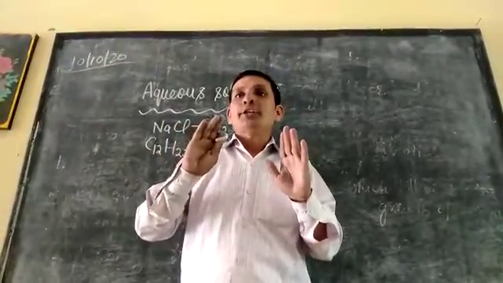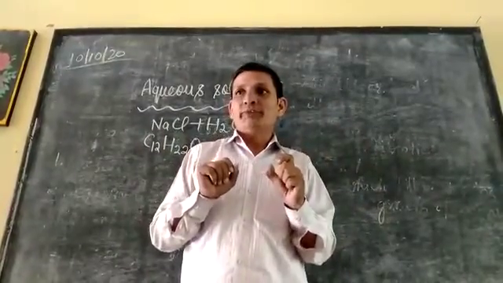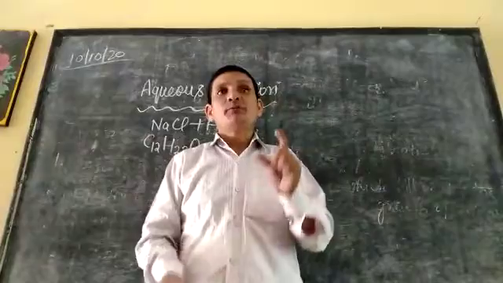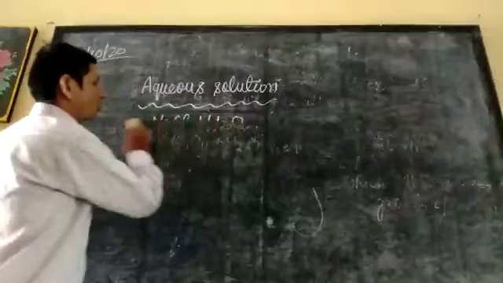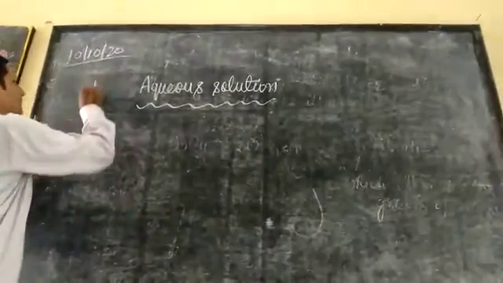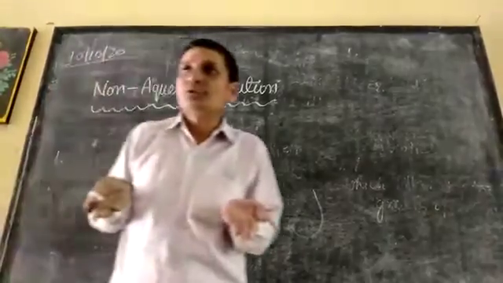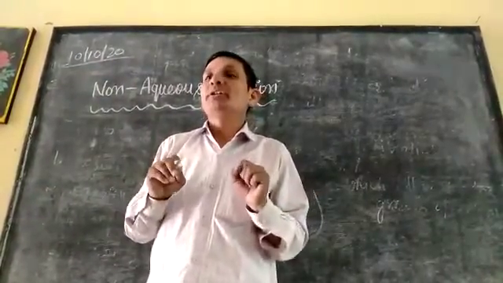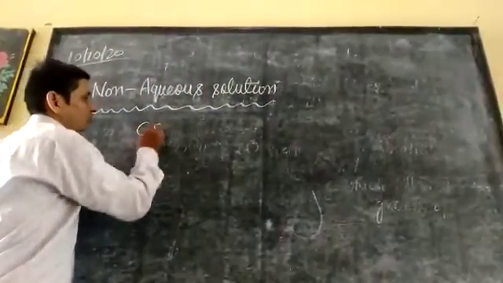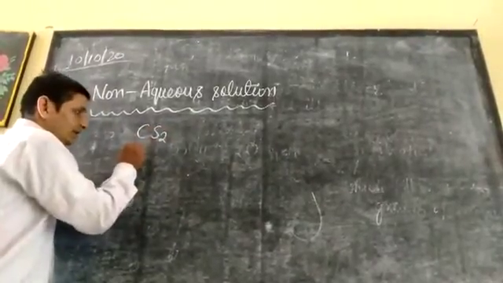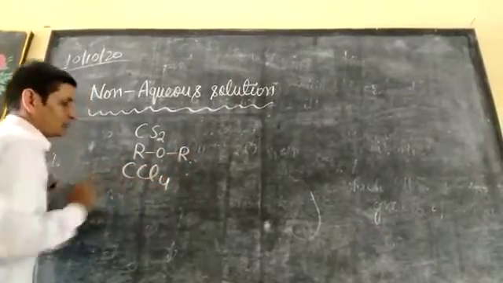Now, dear student, I am telling you non-aqueous solution. When water is not used as a solvent, but other substances are used as a solvent, then the solution is called non-aqueous solution. Examples of these solvents are carbon disulfide, ether ROR, carbon tetrachloride CCl4.